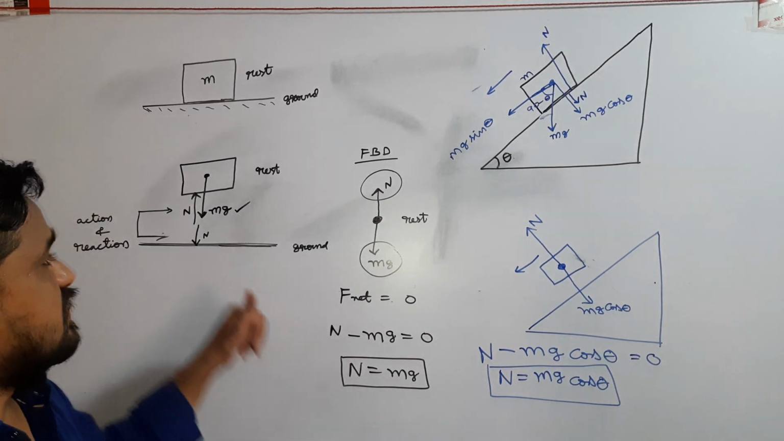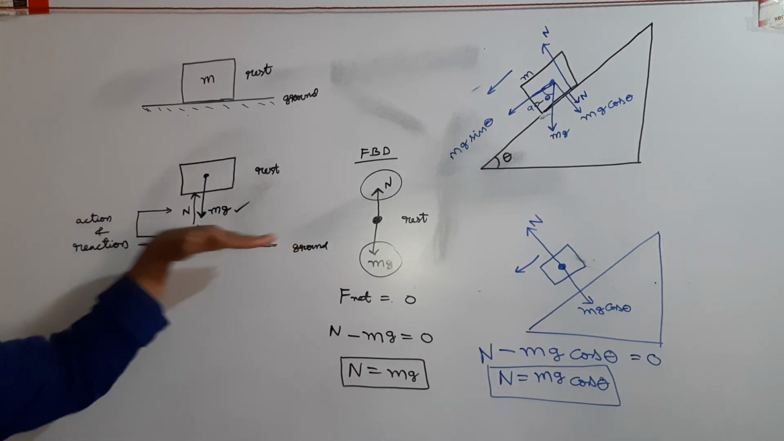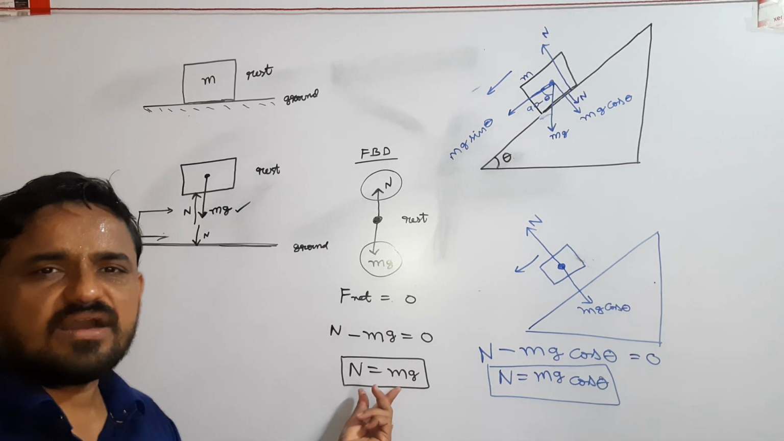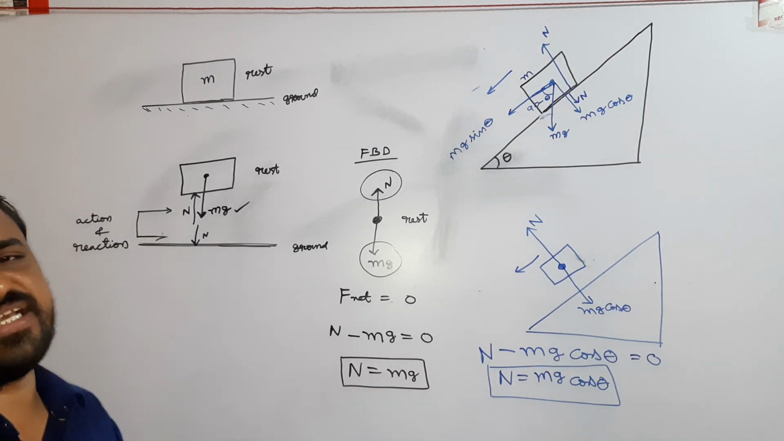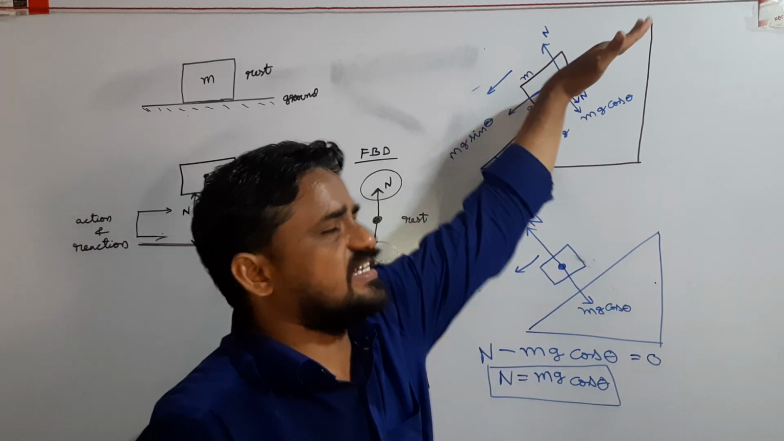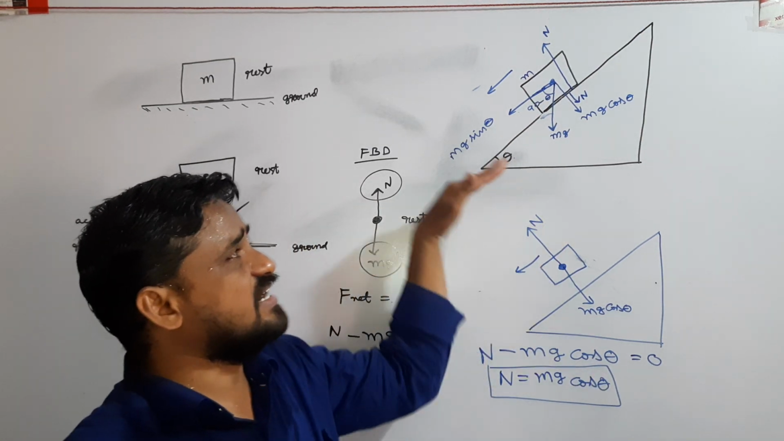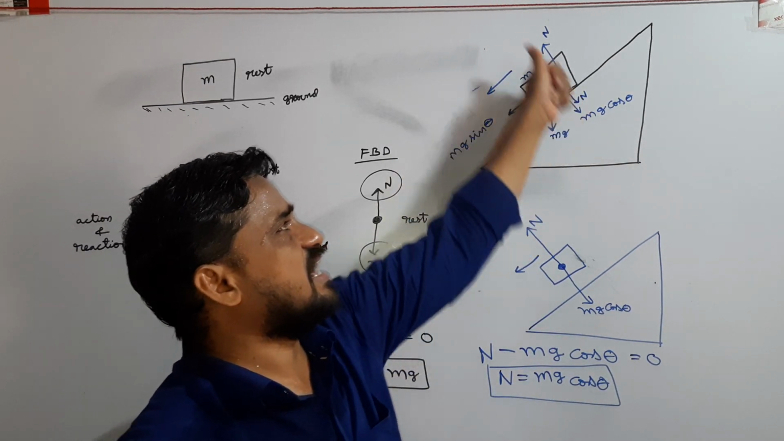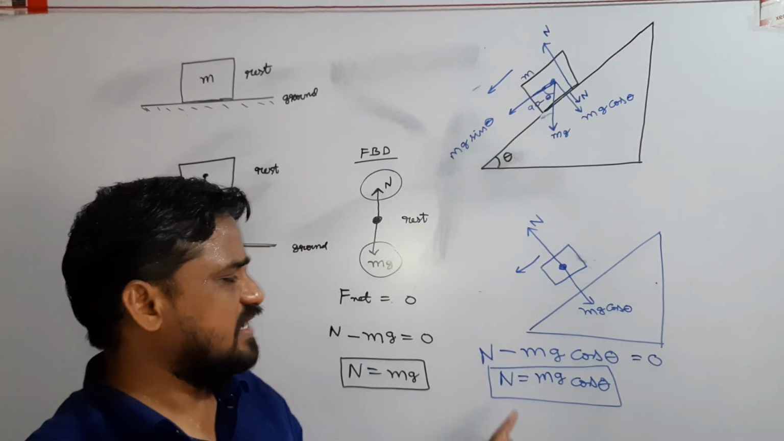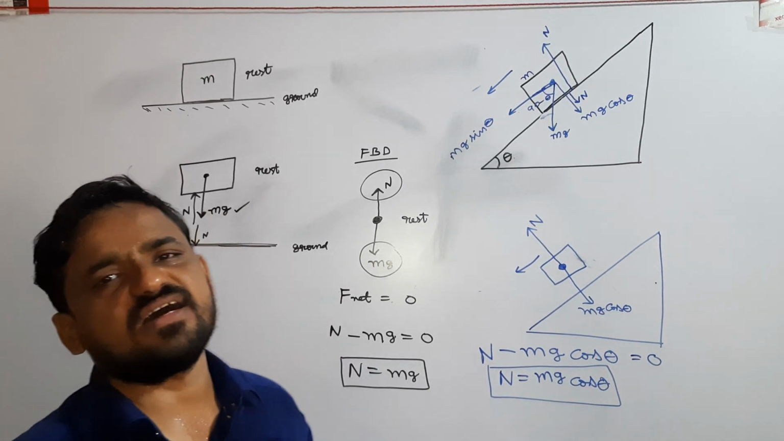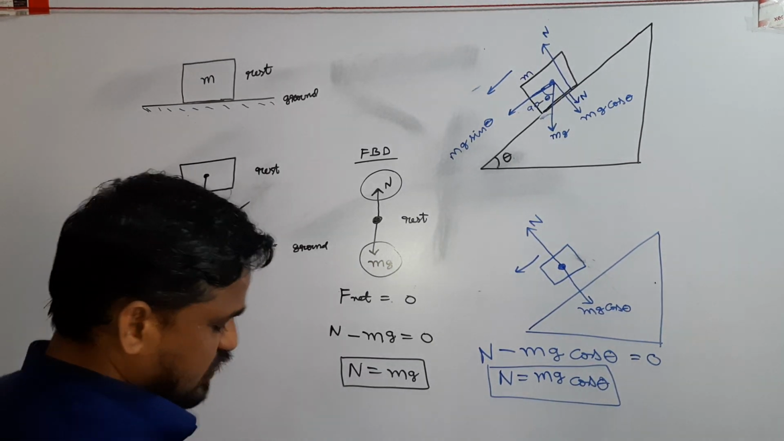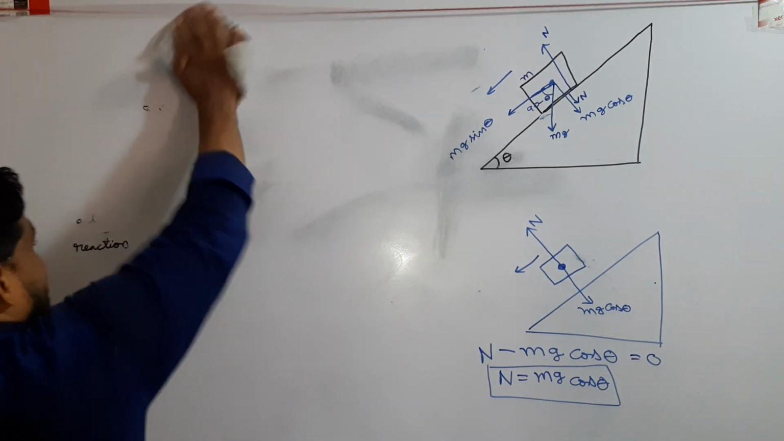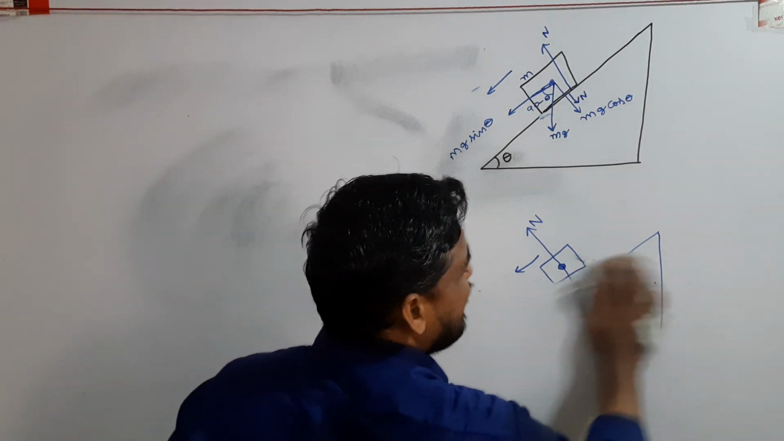Once again, if the contact surface is horizontal, the normal force acting on the body kept on it is N equals mg. If the contact surface is inclined, in this case the normal force acting on the body is N equals mg cos theta. Next, in this way we will discuss different cases related to normal contact force.